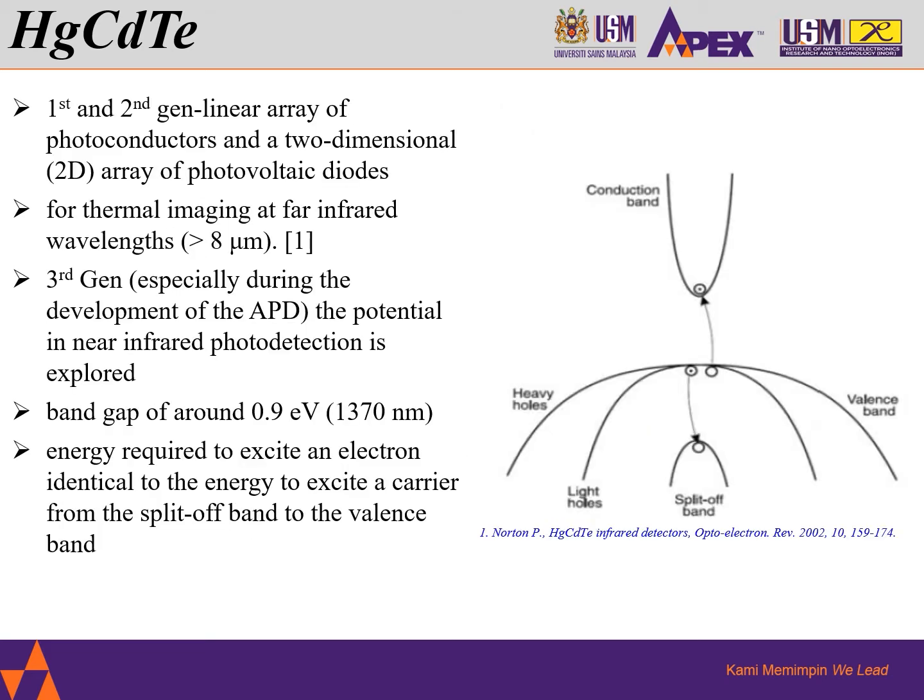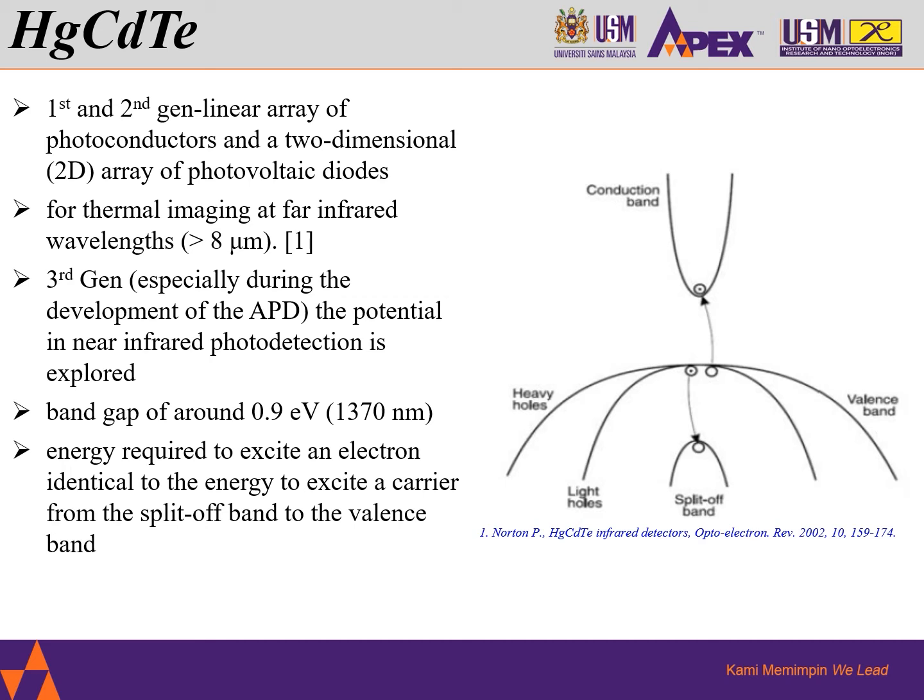The first and second generations of mercury cadmium telluride PD consist of a linear array of photoconductors and a two-dimensional array of photovoltaic diodes, which are mainly used for thermal imaging at far infrared, larger than 8 micron. Only in the third generation of this kind of PD, especially during the development of APD, is the potential of this type of PD in near infrared photodetection explored.